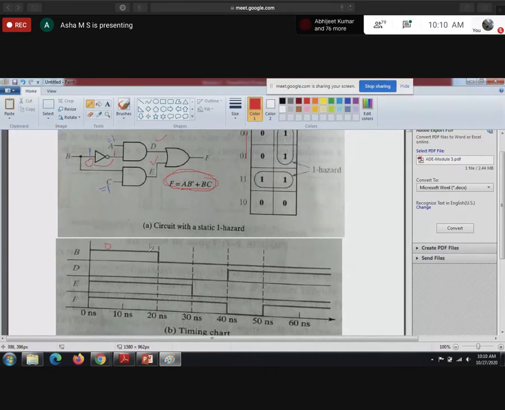When B changes at 20 nanoseconds, it will affect gate 1 and gate 2. Gate 1 is D, gate 2 is the output E. We'll see where it will change. So at 20 nanoseconds, B is going to change from 1 to 0.